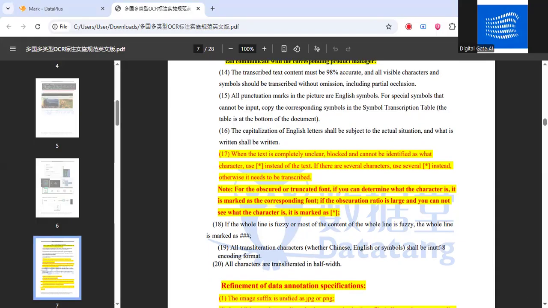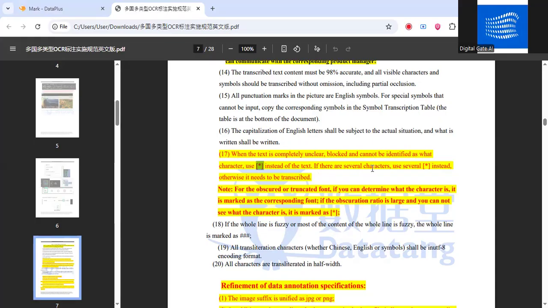Then the 17th point is when the text is completely unclear, blocked, and cannot be identified as to what character it is. If any word in the image is blocked or unclear and you can't identify what the character was, then you have to place an asterisk at that part of the text.